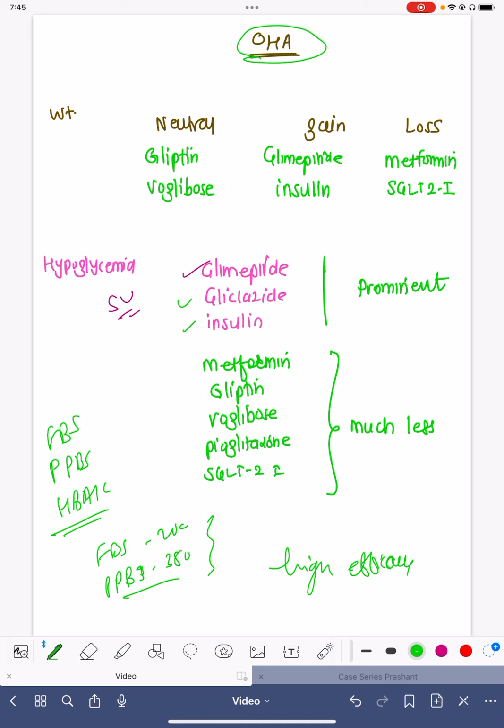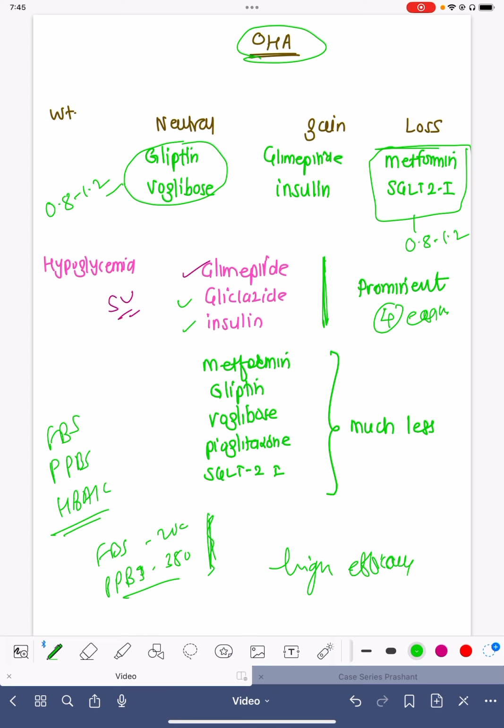Whereas the other drugs like gliptins, voglibose, metformin, SGLT2 inhibitors are not very high efficacy drugs, but they will cause HbA1c reduction of up to 0.8 to 1.2. But glimepiride, gliclazide, and insulin can cause HbA1c reduction of up to 4 very easily. So if you want to control the blood sugar very fast, if the sugars are very high, then go ahead with the sulfonylurea or insulin.